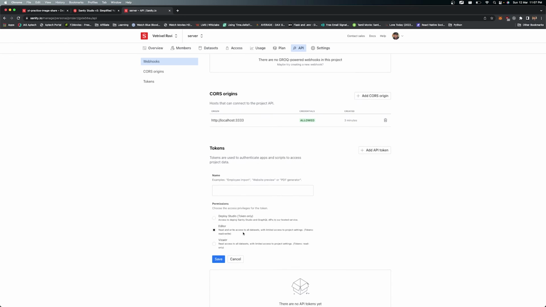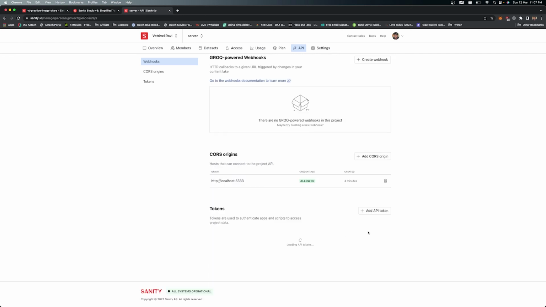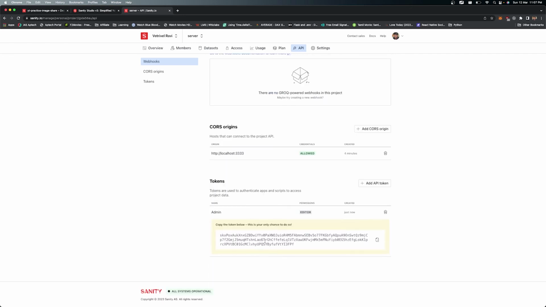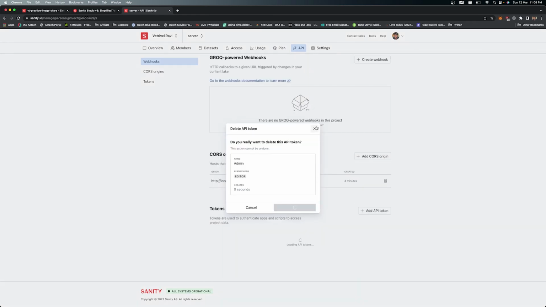Like editor. So in this case, you need to use the editor. That will allow us to alter our datasets inside our Sanity project server. So choose the editor and click save, and this is going to be admin. So give the name as admin and click save. All right, so that will give us this API token. If you want to use this token, you can integrate it inside your application. So let me delete it for the time being, so we don't need it right now.